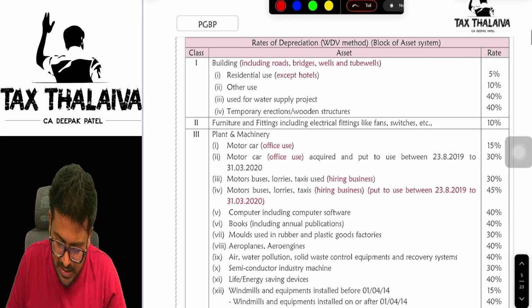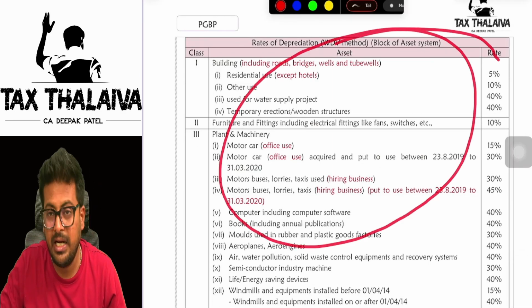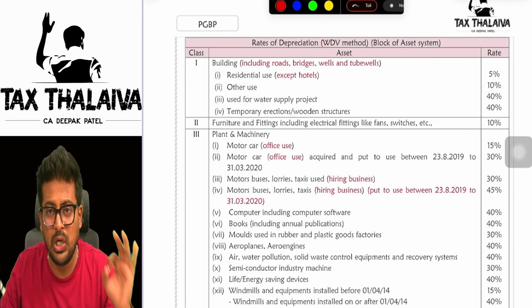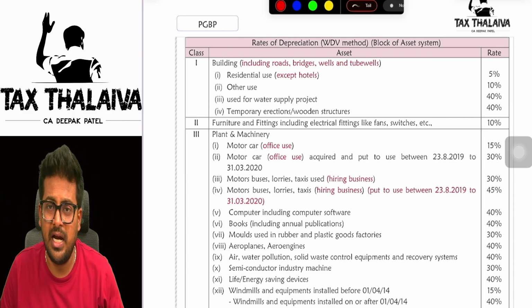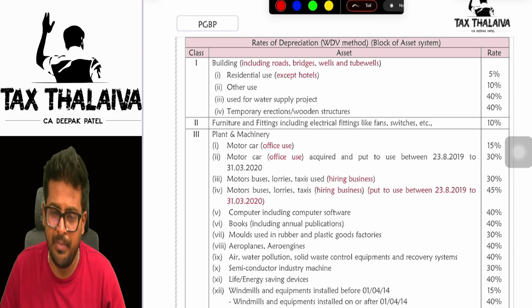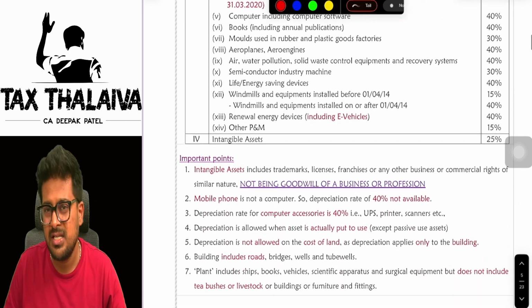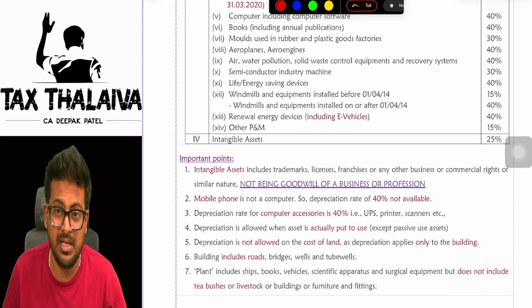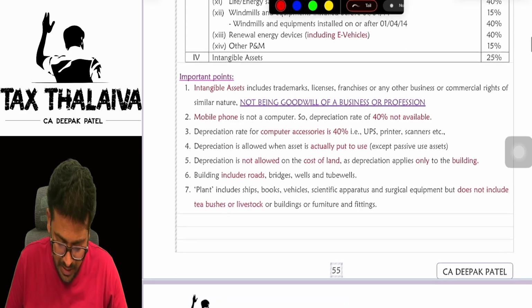And where the depreciation rates are given, sir, in this table, all the depreciation rates are given. You have to definitely look at this table and understand, and a few you have to definitely memorize. Sometimes they give it in the examination, sometimes they don't. So in that case, it is very helpful.